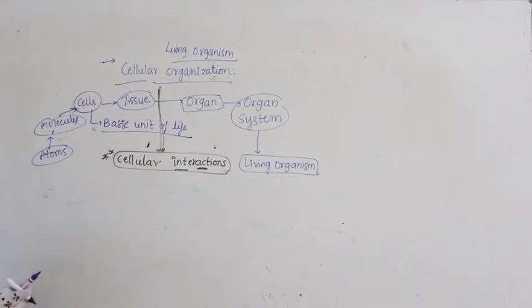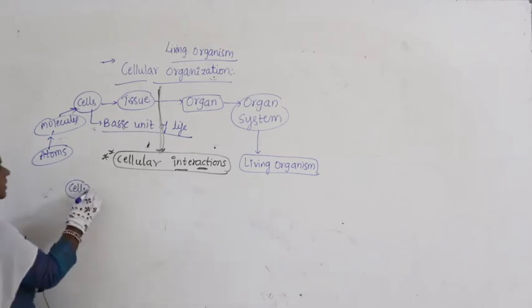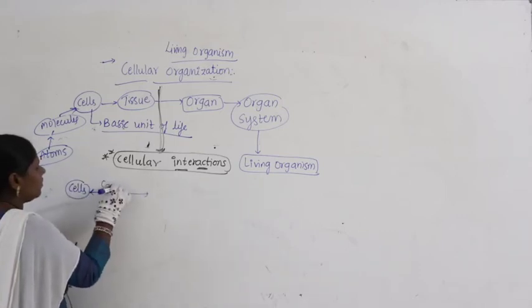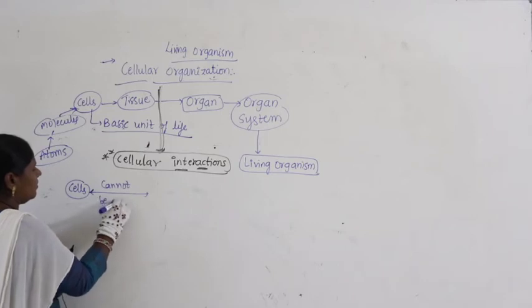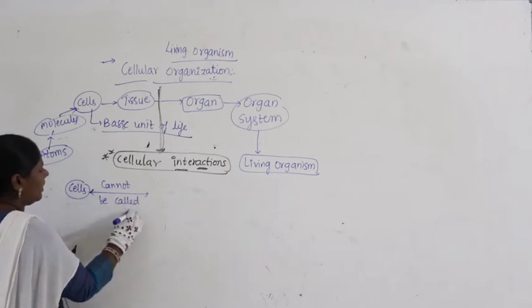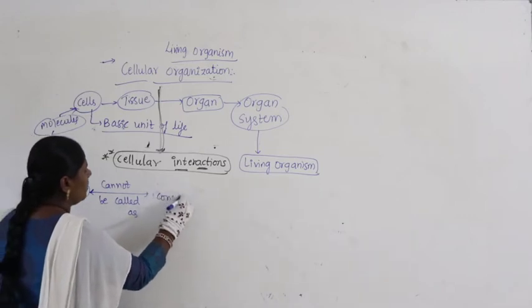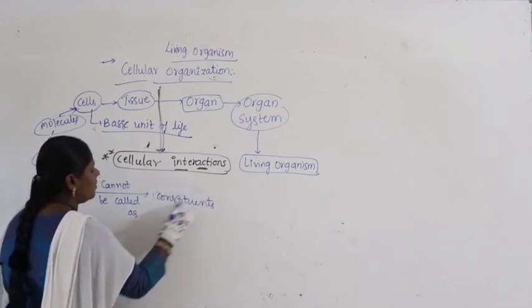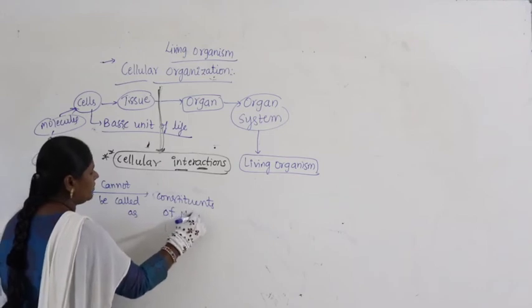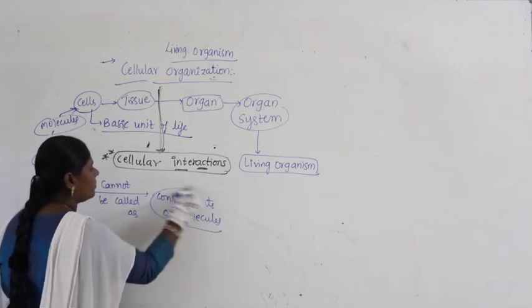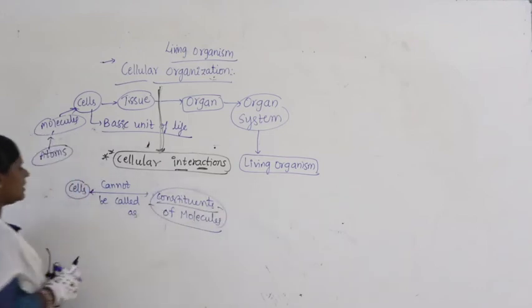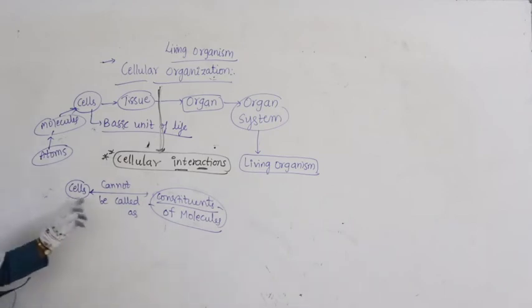Simply, cells cannot be called constituents of molecules. Meaning what?